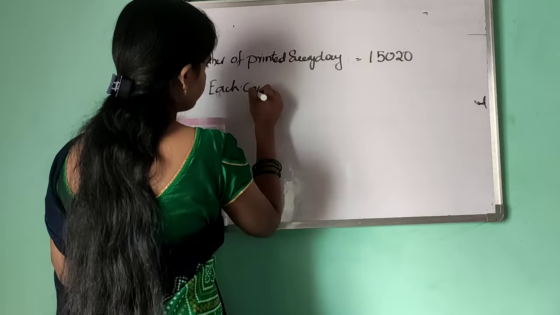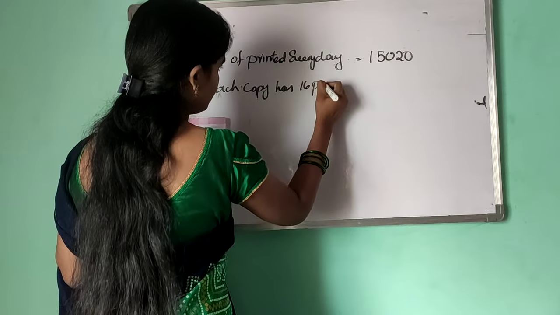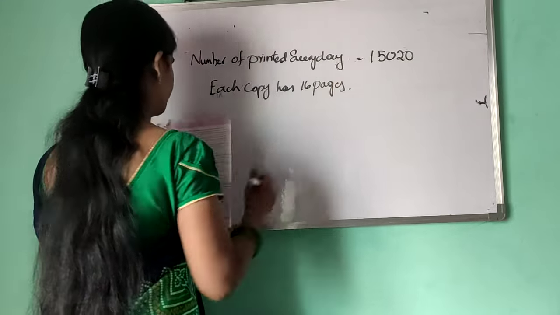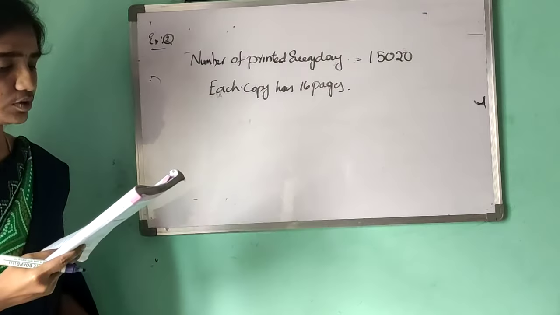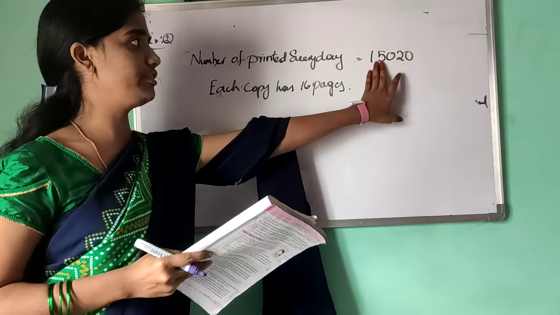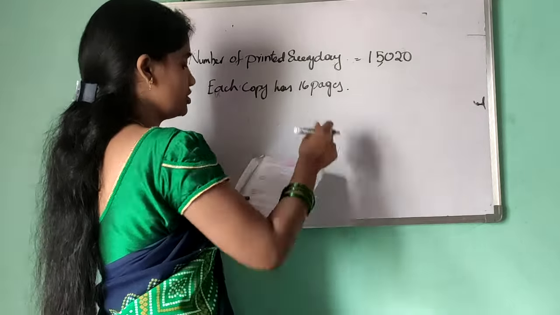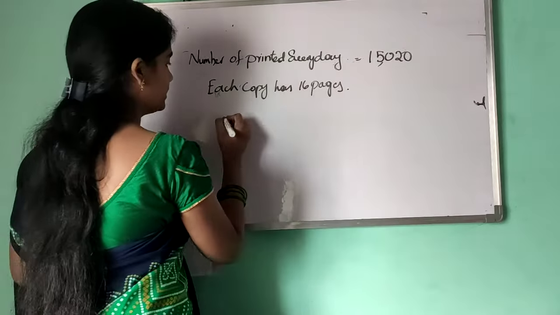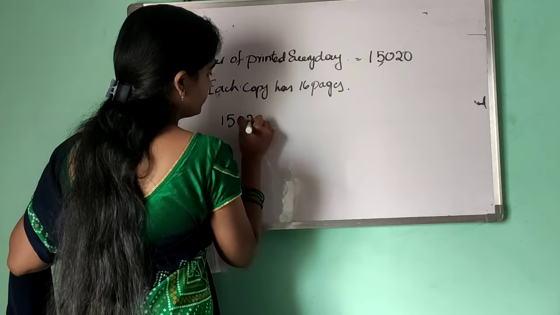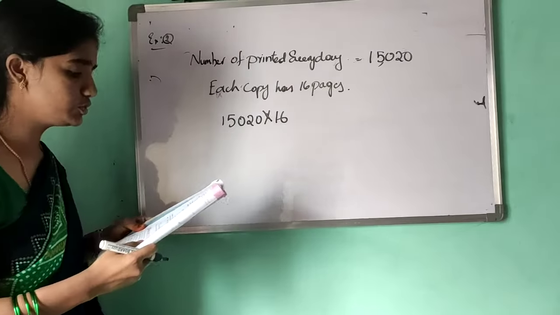So how many pages are printed every day? 15,020 copies, and each copy has 16 pages. So we have to multiply 15,020 into 16.